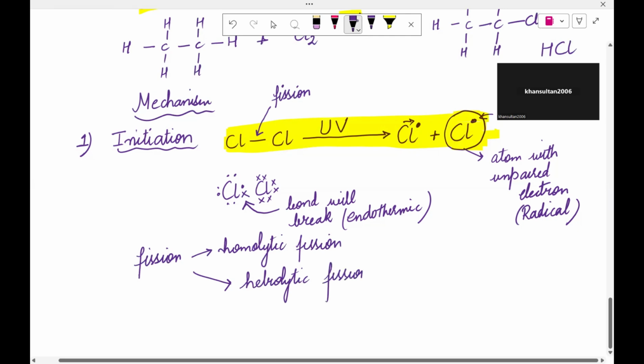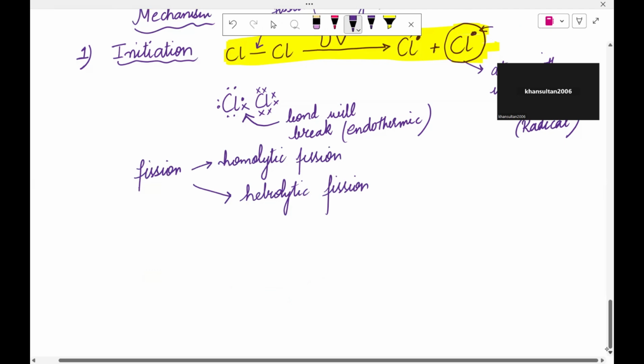Is that clear, Sultan? So homolytic fission is the fission that occurs here. This is homolytic fission. Now I'm going to tell you the difference between them. This is homolytic fission, and why we are calling it homolytic fission. So what happens in homolytic fission?